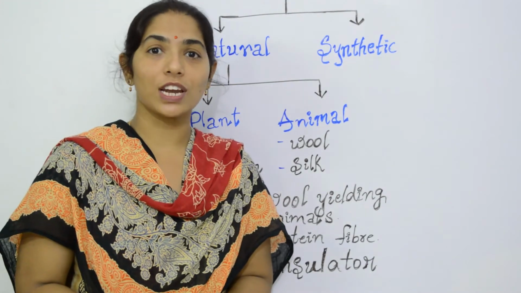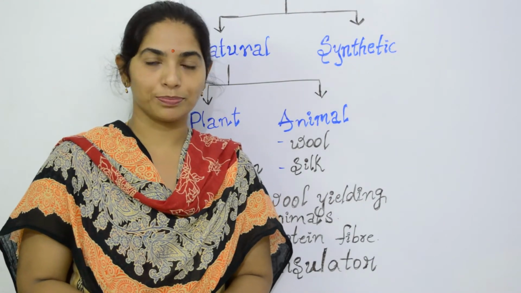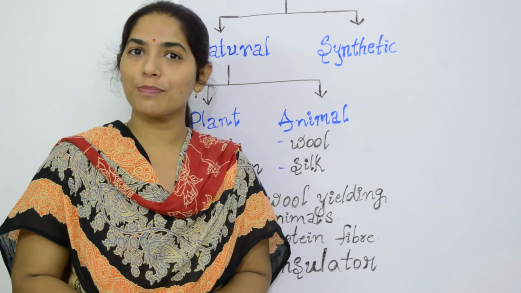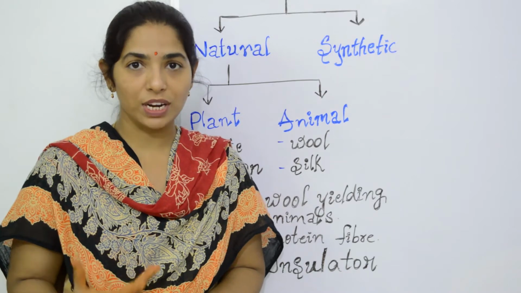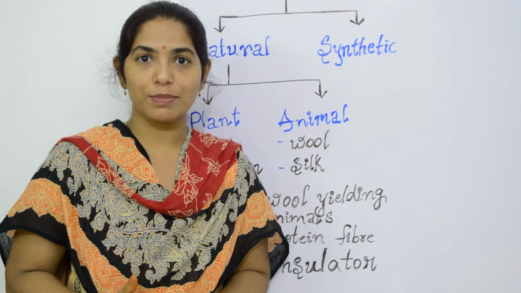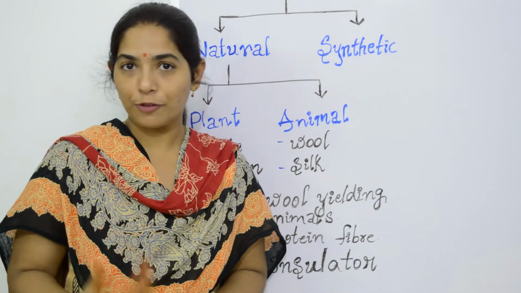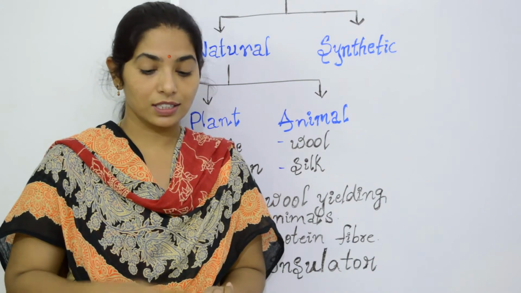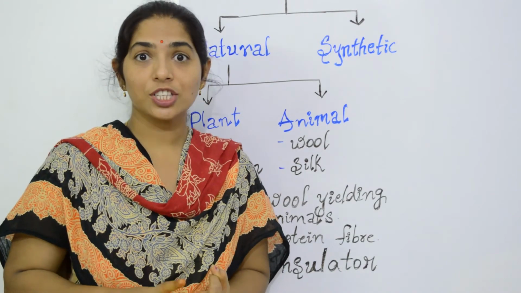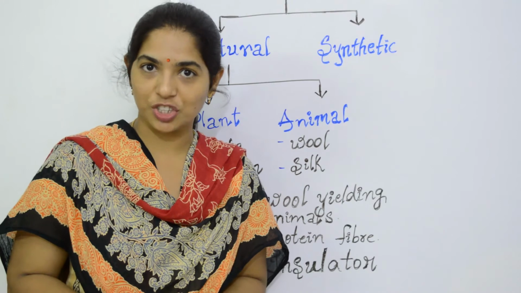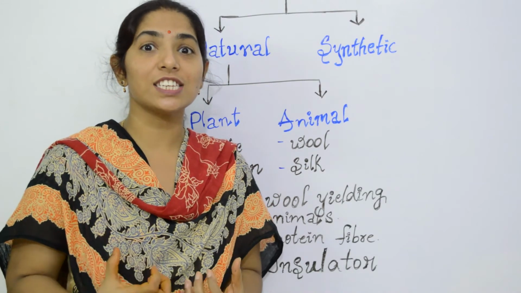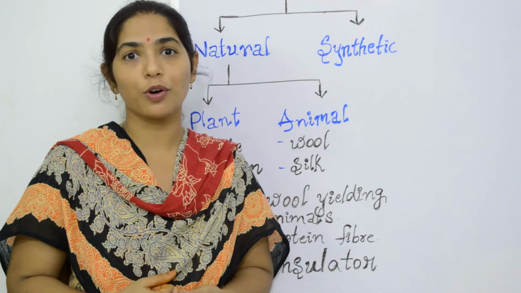There are different qualities of wool available. The quality of wool depends upon different breeds of sheep or different breeds of wool yielding animals. The quality of wool can be judged on different bases like length of the wool, fluffiness, strength, color, texture, and shining. All these are the different criteria to judge the quality of wool.